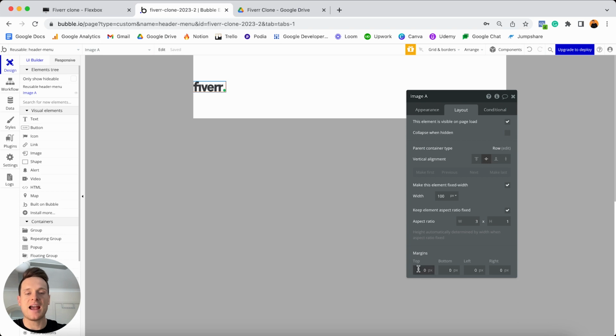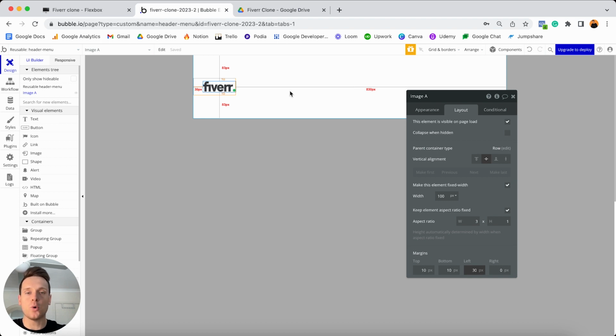And finally, I'm going to add in 10 pixels of margin at the top, 10 on the bottom, and 30 pixels of margin on the left. And that's just going to ensure when I collapse all of this empty height in my white group, it doesn't touch the borders of this image itself. Then after adding in this element, I'd like to add in the main section of our actual navigation menu. And that's going to be the option where users can select what pages they would like to navigate between.